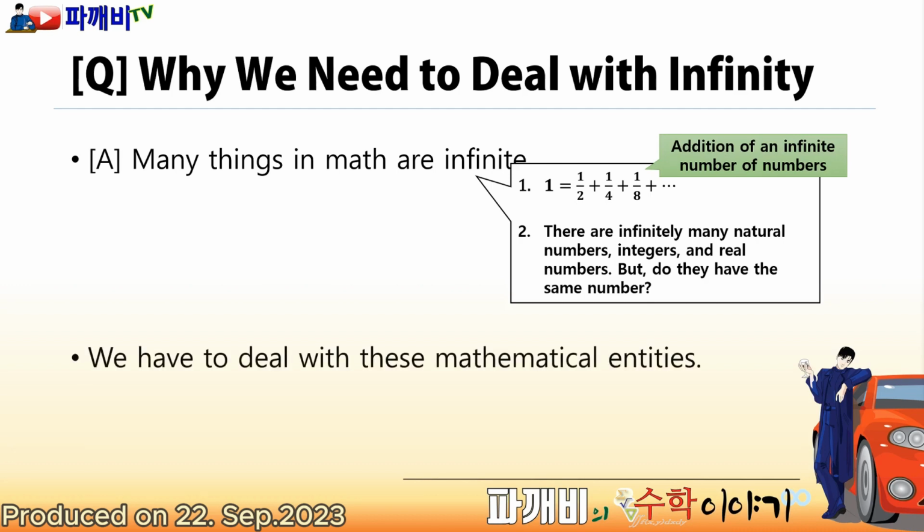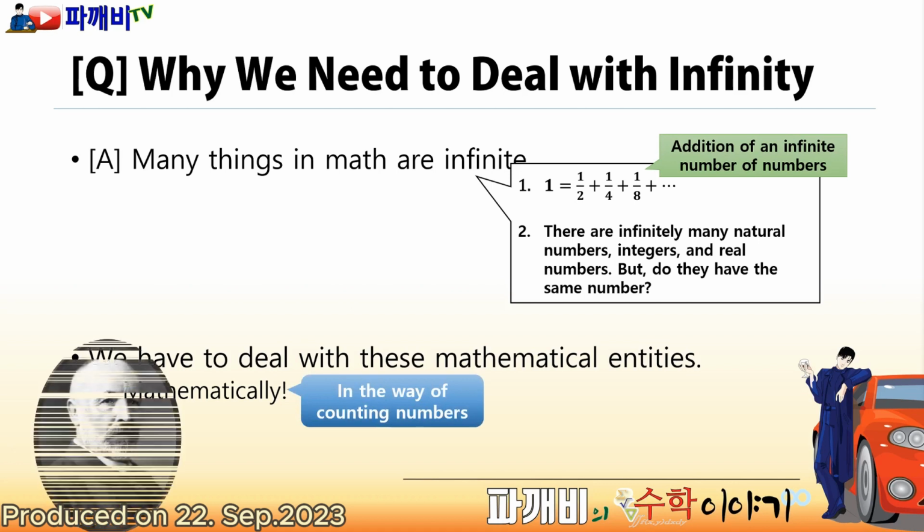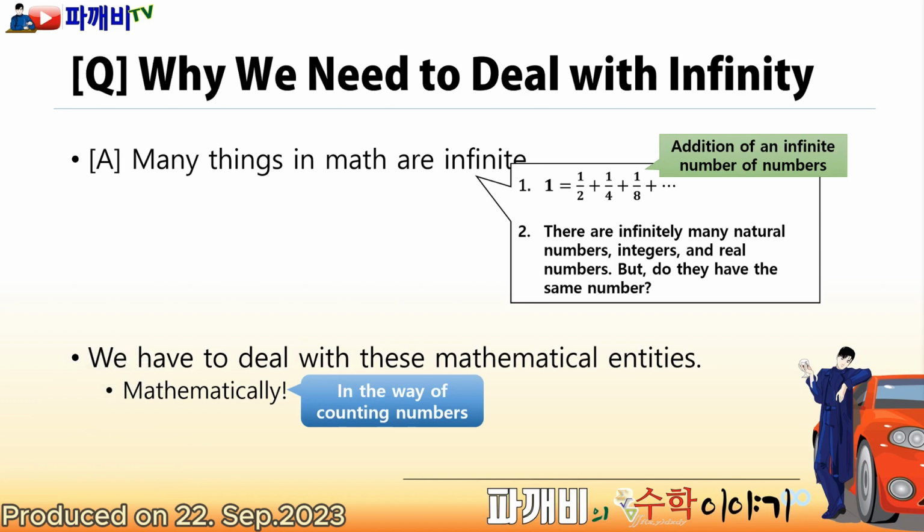We have to deal with these mathematical entities that have infinite characteristics in mathematics. And by that, I mean mathematically. When we say mathematically, it means logically, and it implies dealing with it in the way of counting numbers. Until a man named Cantor appeared and created set theory, mathematicians avoided this problem.